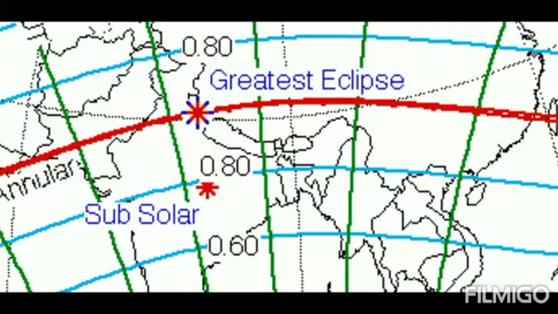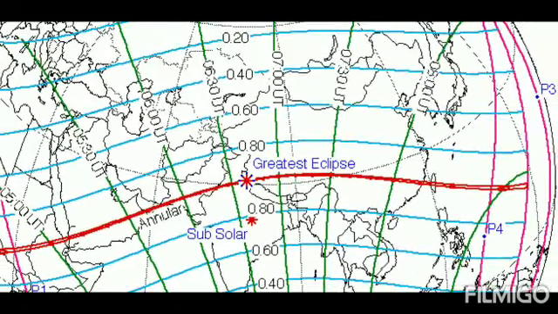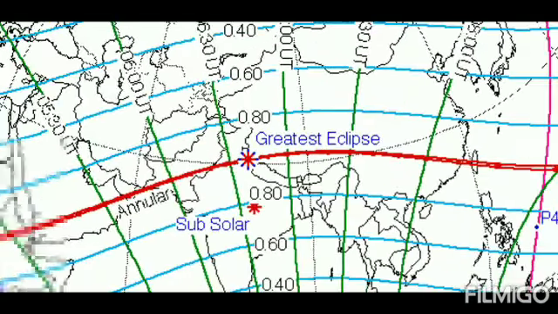Which is just immediate right of this green line marked 7 UTC. That means the time zone of Kolkata is plus 5:30. That means 7 plus 5:30 is 12:30. That means around 12:30 in Kolkata, maximum eclipse is going to happen.